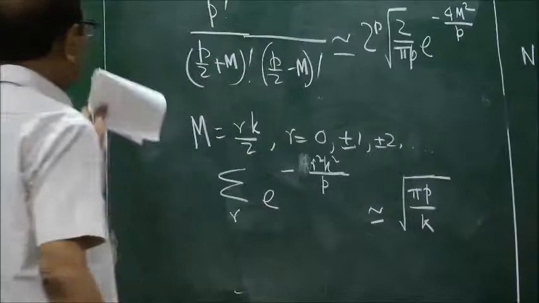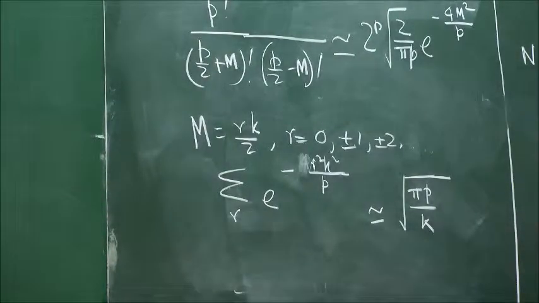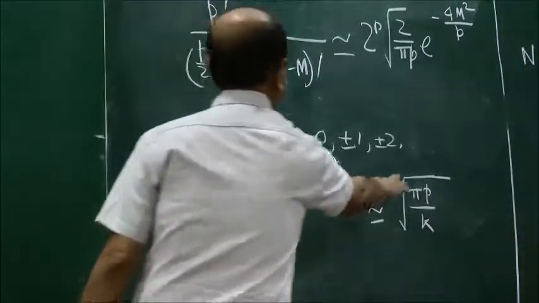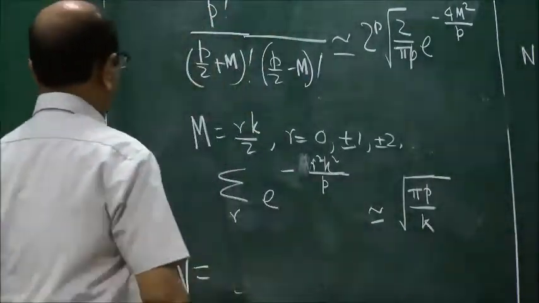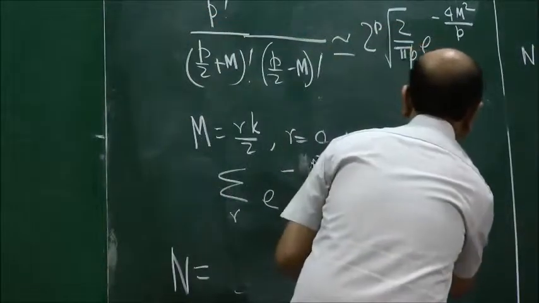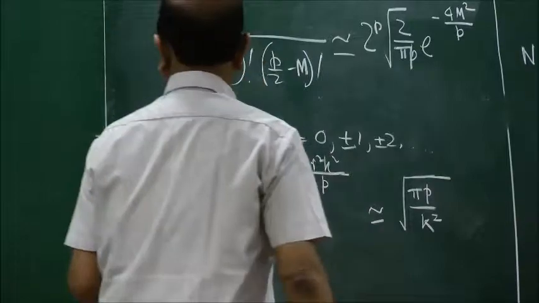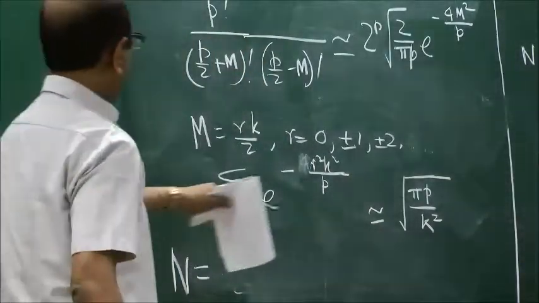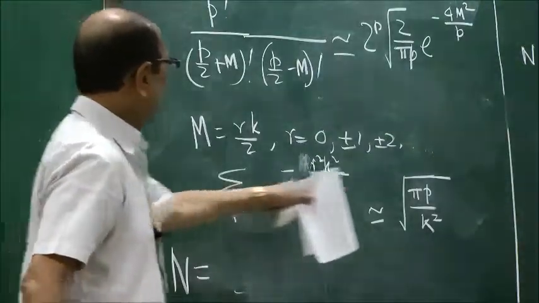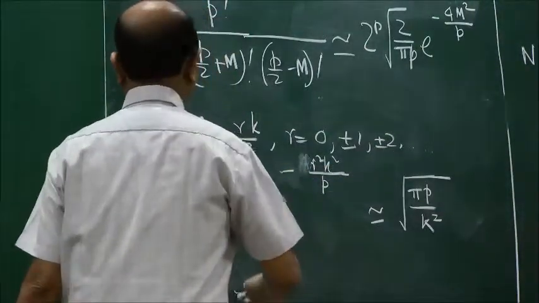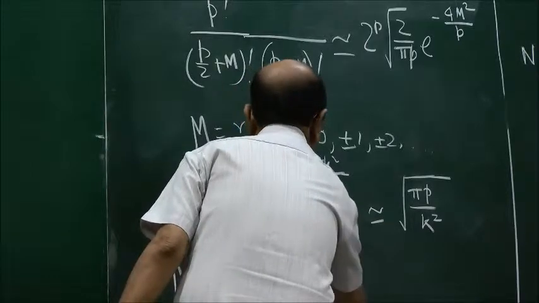Therefore, the number of states is obtained by multiplying this 2 to the power p and so on by this quantity. Sorry, this k is inside the square root, this is actually k square, pi p by k square. So if you multiply this by that factor, you see that the root p in the denominator cancels the root p in the numerator, and you are left with something like 2 to the p times some constant.